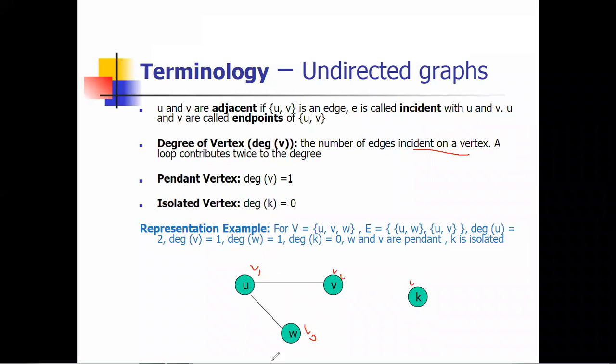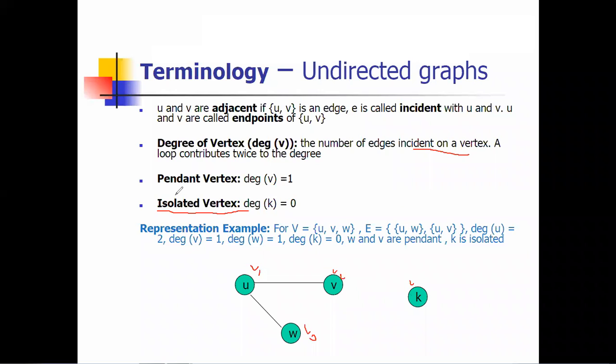So these vertices are connected to each other. Okay, so this is K. It is an isolated vertex, you can say. So it is isolated. It's not connected to the graph. You may wonder whether it is a vertex or not. Yes, it is again part of that graph, but there is no link present at that vertex. That's why it is called an isolated vertex. You can see it easily. Okay, so this is isolated.